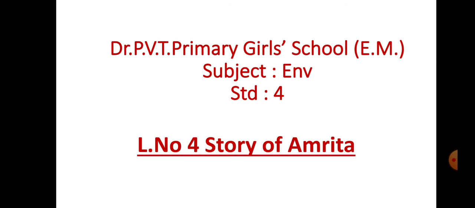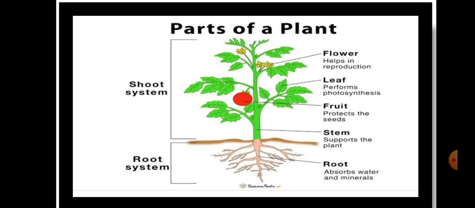Today we learn something new. Look, this is a picture of plants. There are two parts of a plant, shoot system and root system. The root system is under the ground and the shoot system is above the ground. We see flowers, leaf, fruit, stem in shoot system and root in the root system.